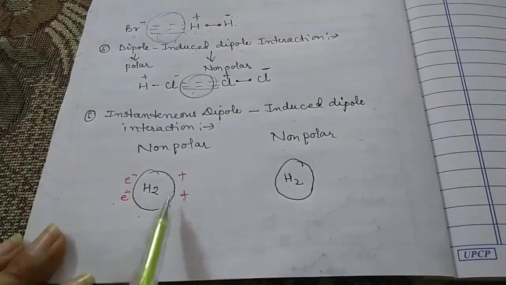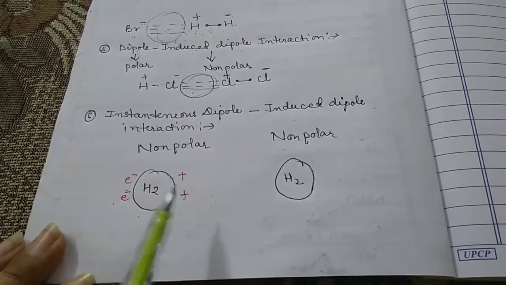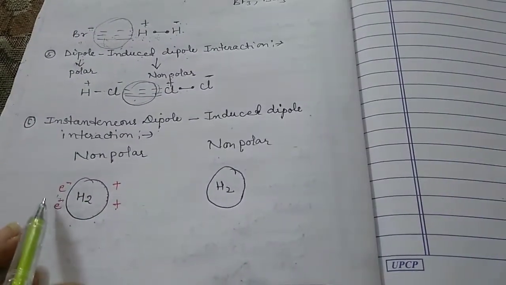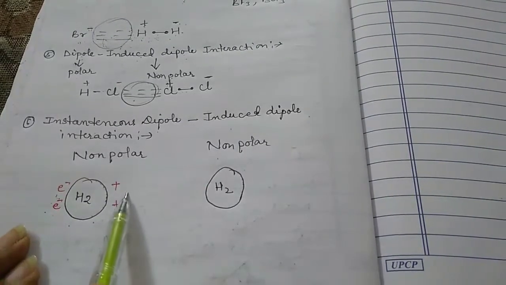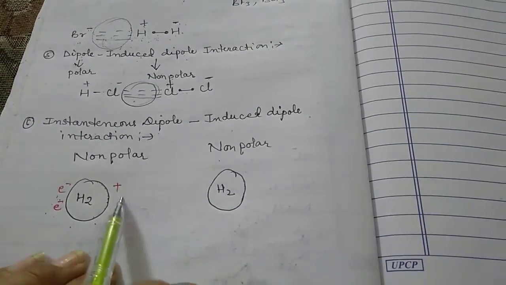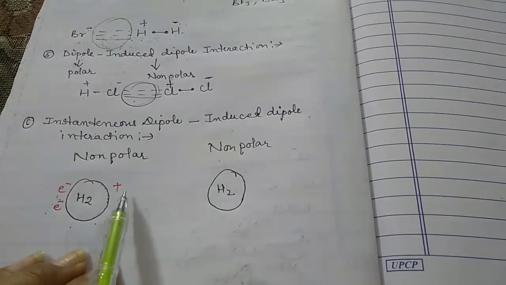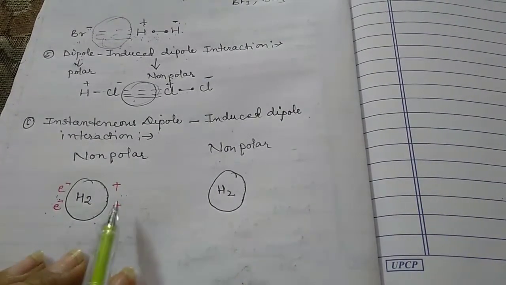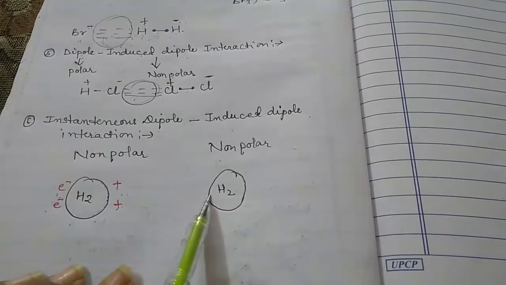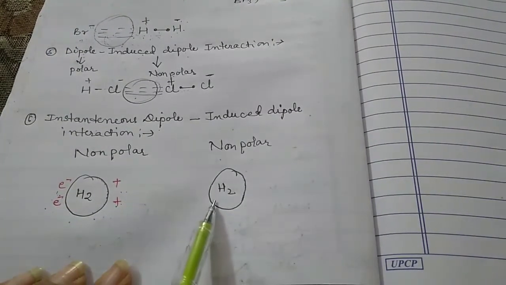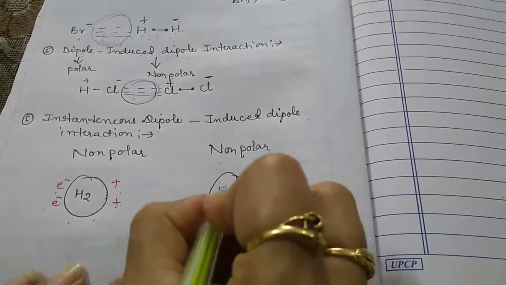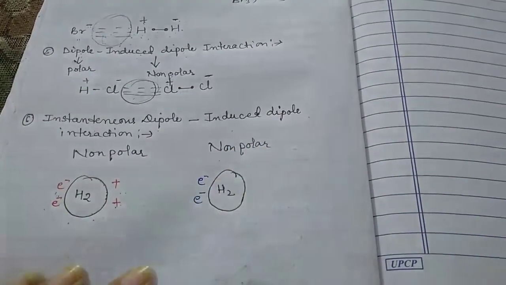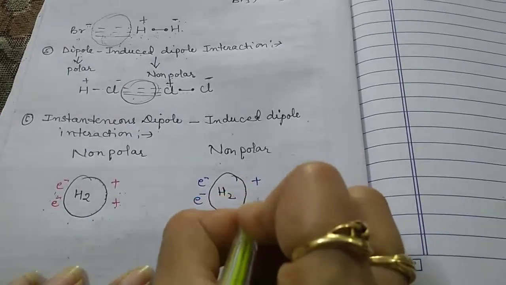Now what happens when the negative charge remains here and we have the positive charge here? Now this positive charge attracts the electron of this H2. Now the electron of H2 remains here. These are the electrons of H2, and the positive charges remain here, because this positive charge attracts the electron.